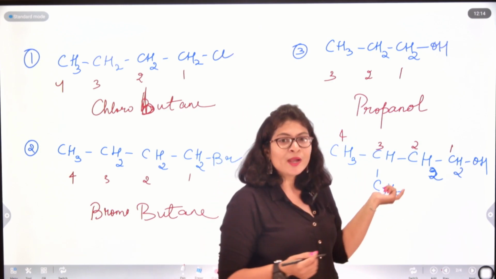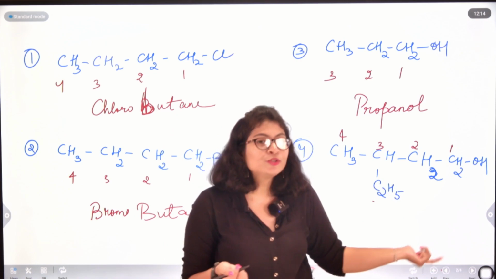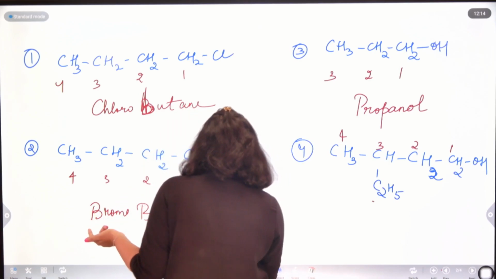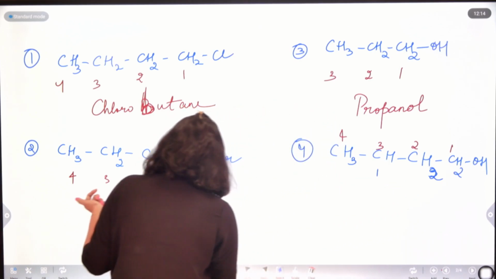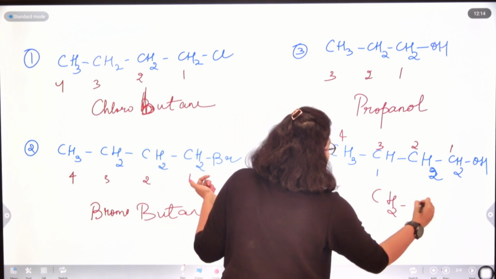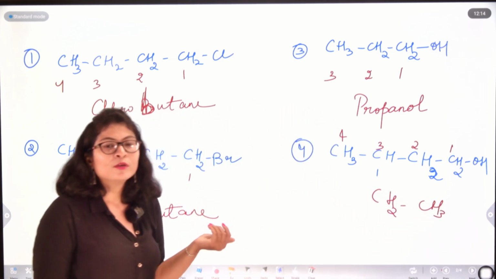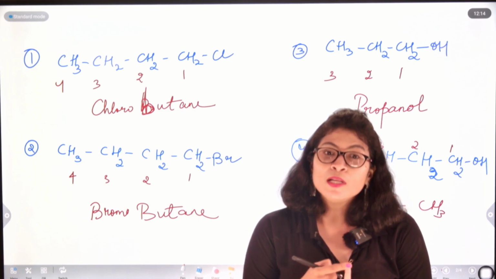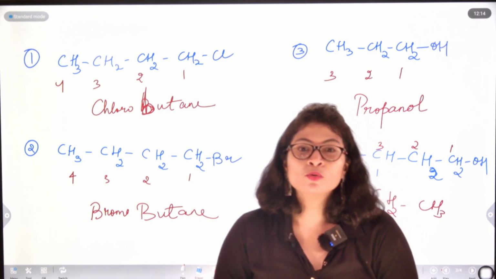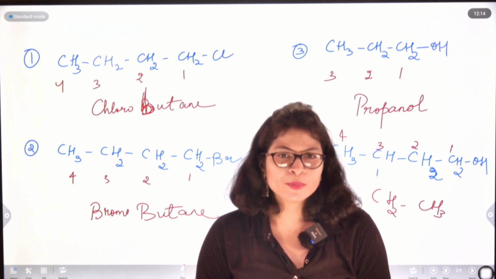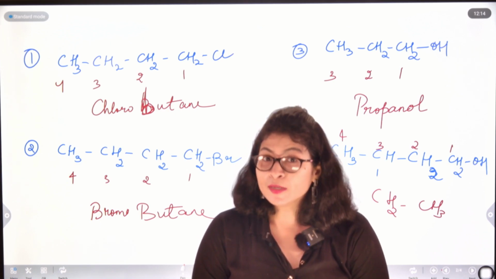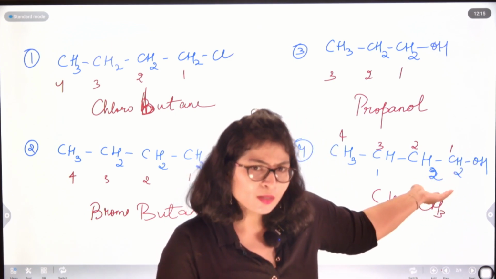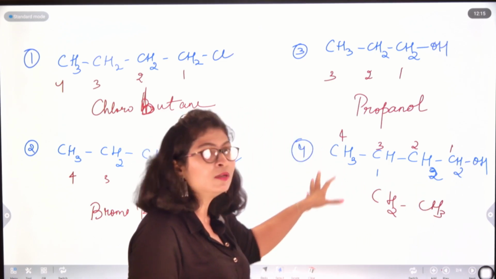Now if I try to expand this branch, it is an ethyl group, that is CH2CH3 group. So if I expand it, I will get CH2 CH3. Now I have to look for the longest chain. The fact of choosing the longest chain remains inevitable, but the only thing which is changing is that I have to give my priority to the functional group, whatever functional group is associated to that carbon, and I will not be looking into giving the minimum number to whatever branch is there. I will simply focus on the functional group here.